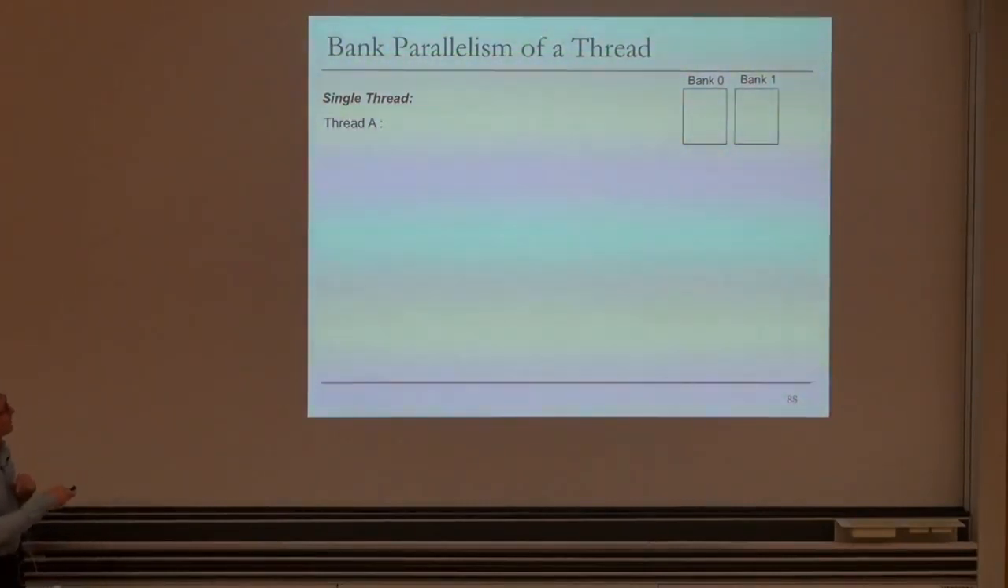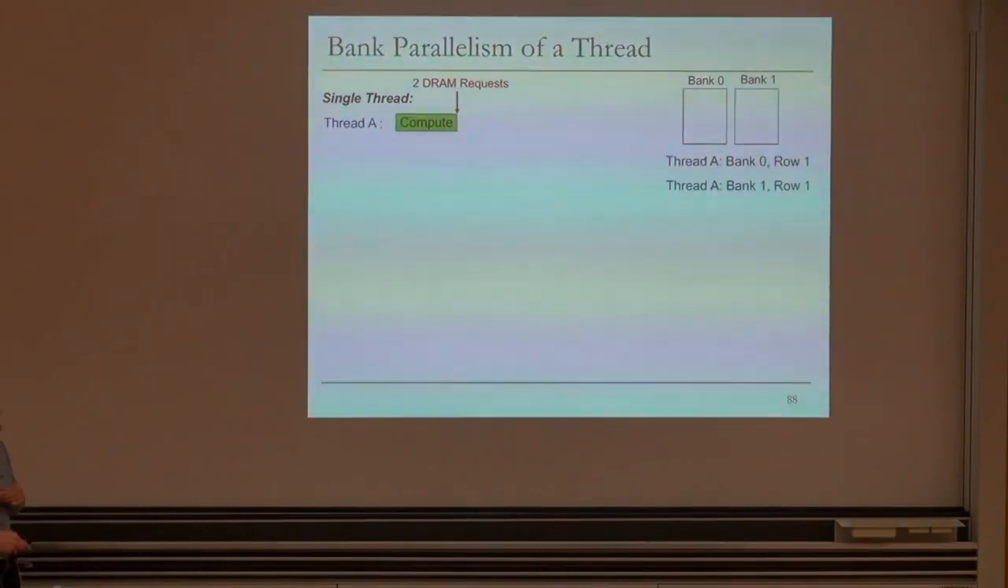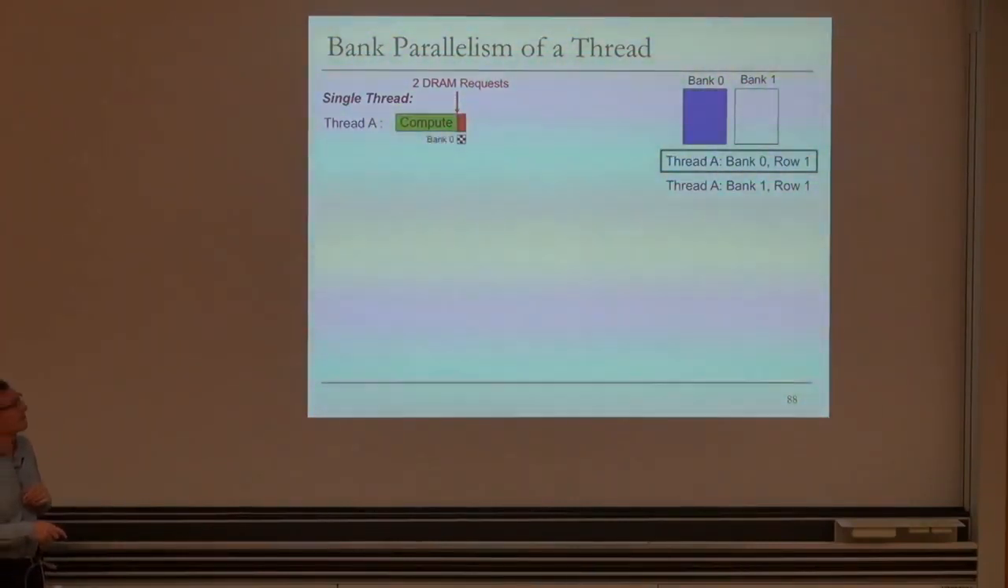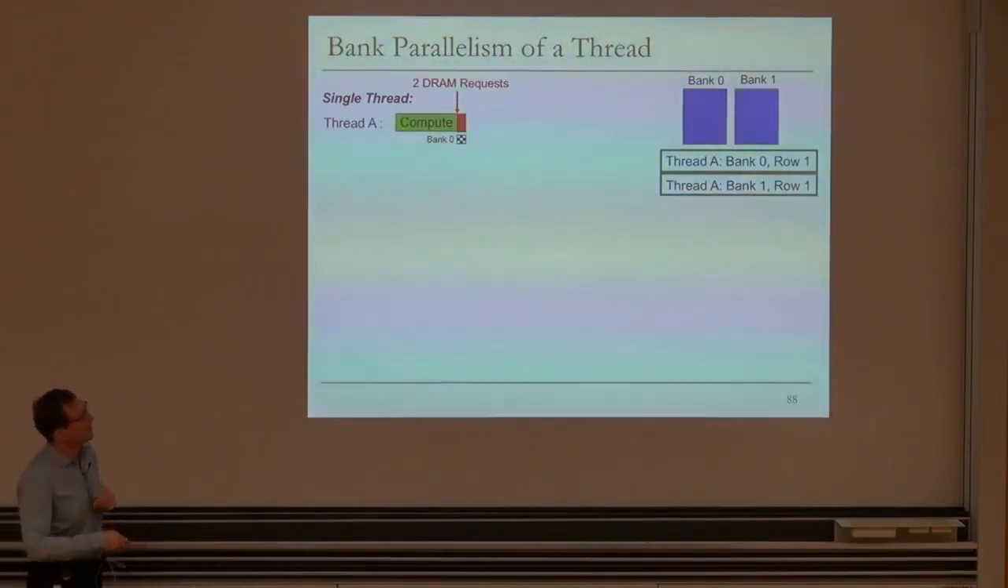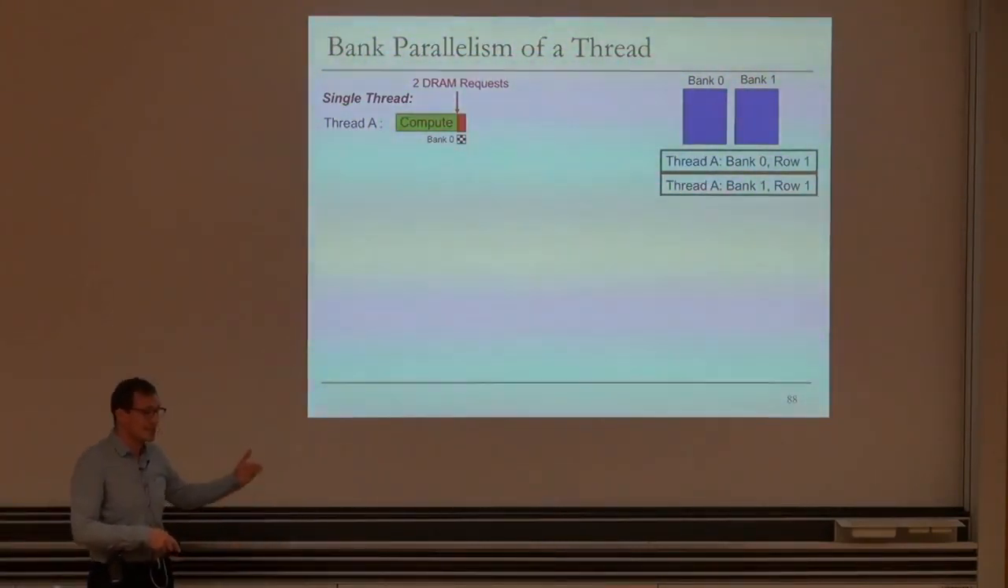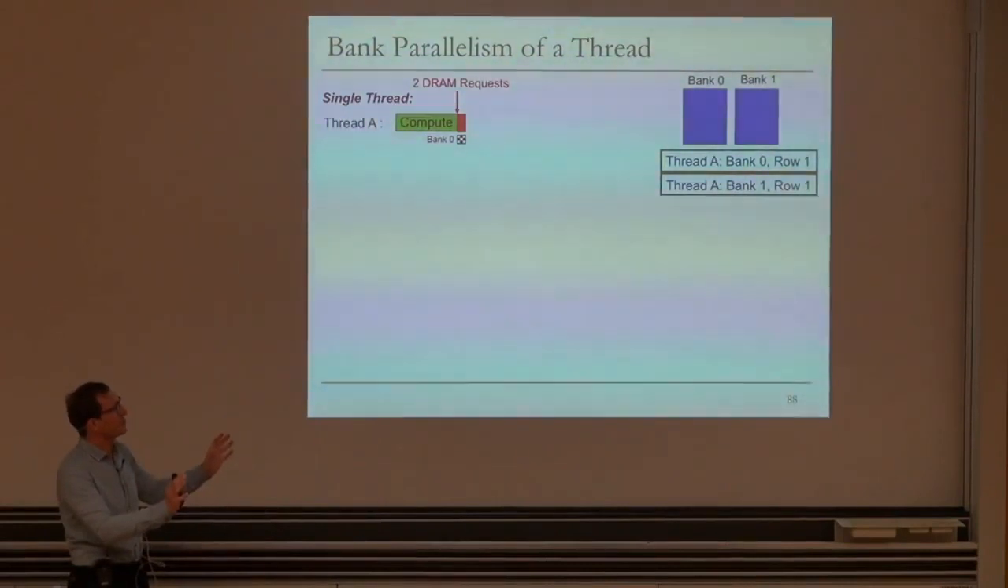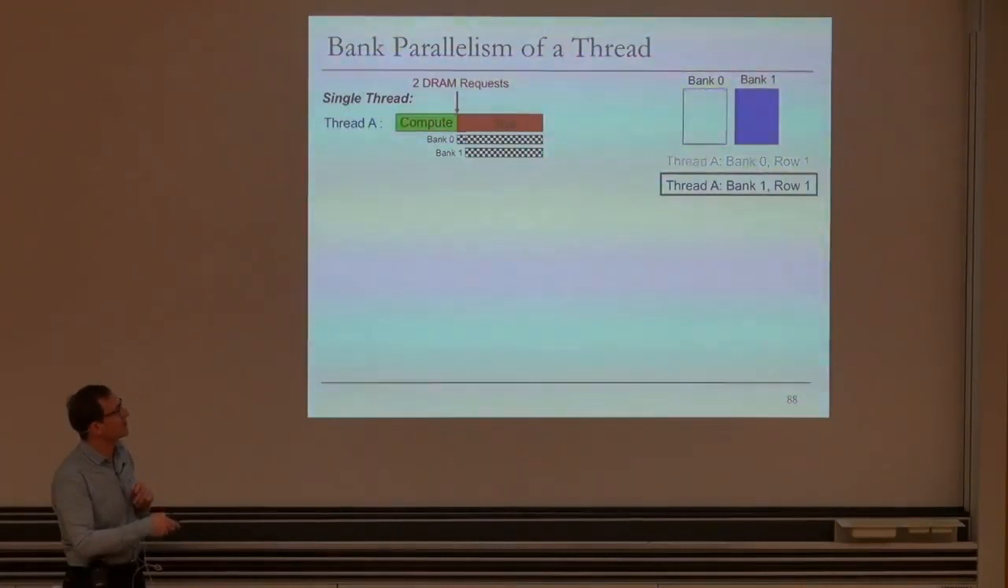I'm going to show you what happens when you have a single thread executing and with a memory that has 2 banks. So the thread computes, then it gets 2 DRAM requests. It sends the requests to the memory controller. Those requests happen to map to different banks, which is good. And the memory controller starts servicing this request first. The thread stalls, and the memory controller starts servicing this next request in the next cycle. These 2 requests are being serviced in parallel. And while they're being serviced in parallel, the thread stalls. After some point, this is done.